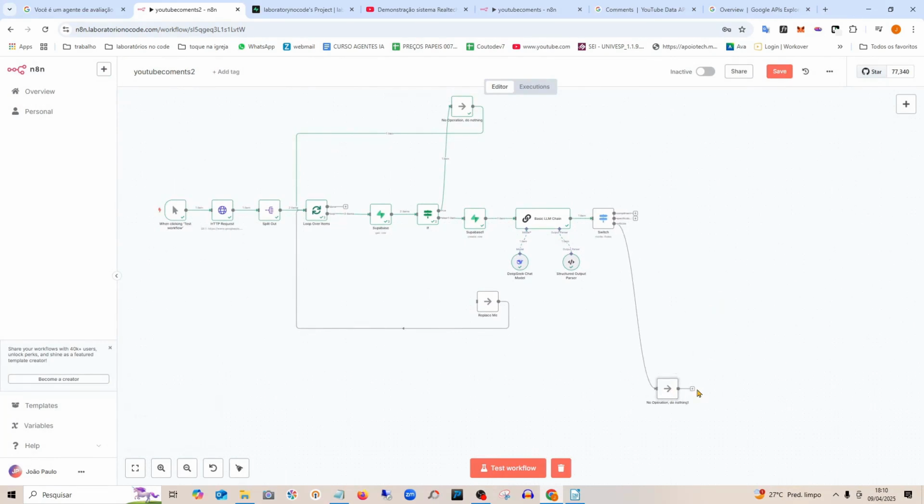And I need to connect again. I will pull it down here. Let me just see where I'm connecting. I'll connect here again. For what? Because if there are two comments, let's suppose the first one is a criticism. It comes here, does nothing and goes back to see what the next comment is, which could be a compliment, and I want to do something here with the compliment.